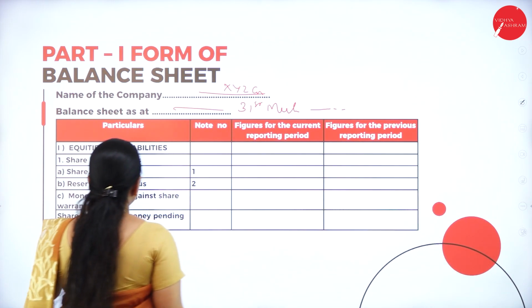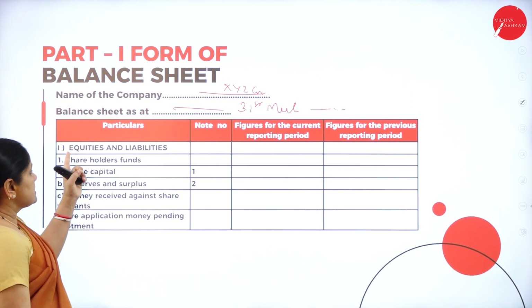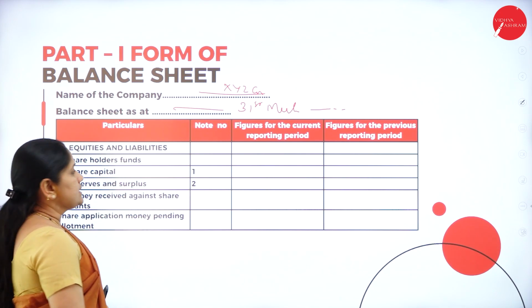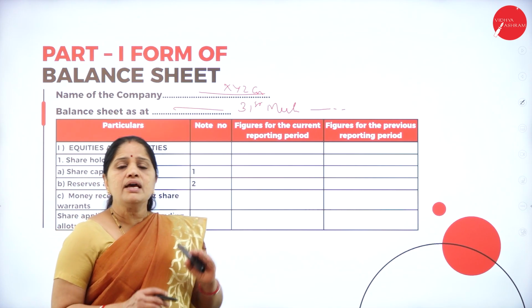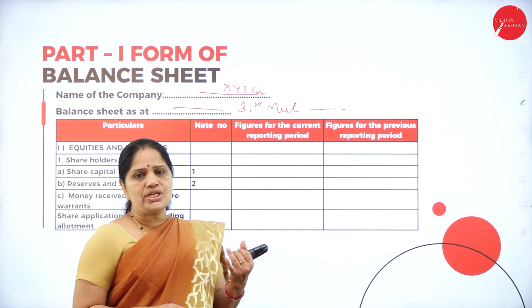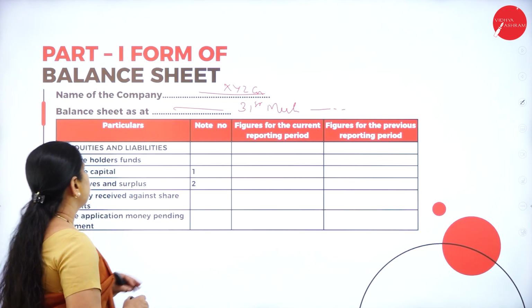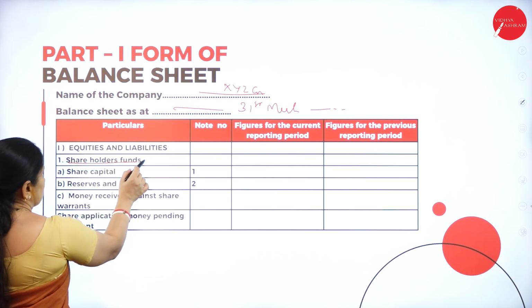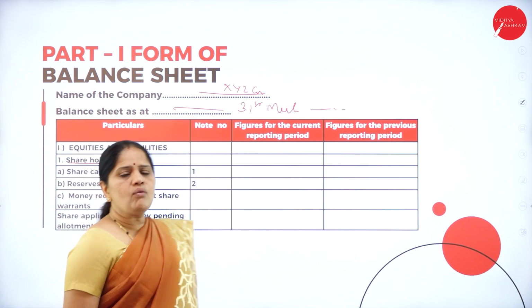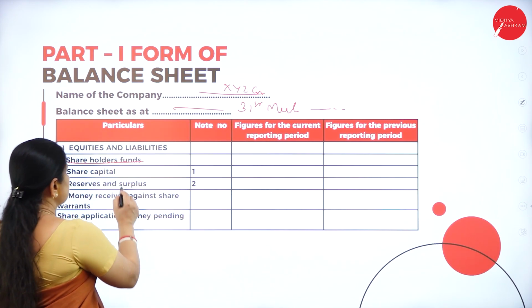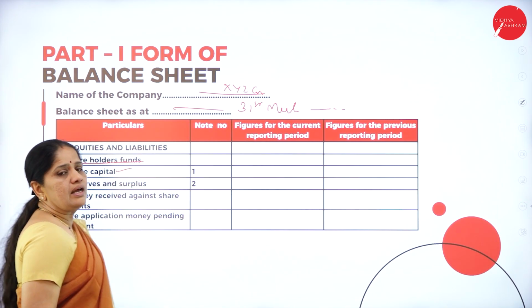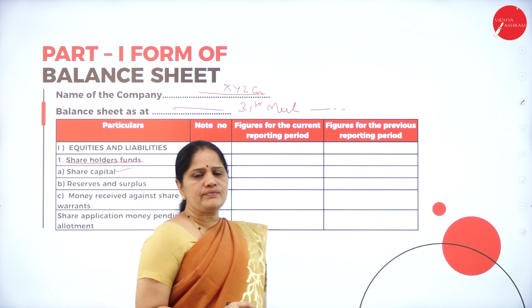Now, in this we have the first one, that is the equities and liabilities. Under this heading equities and liabilities, we will be mentioning the share capital of the company. The first one is the shareholders funds. Now, what are these shareholders funds? Shareholders funds means the share capital. Now, what is the share capital of the company?